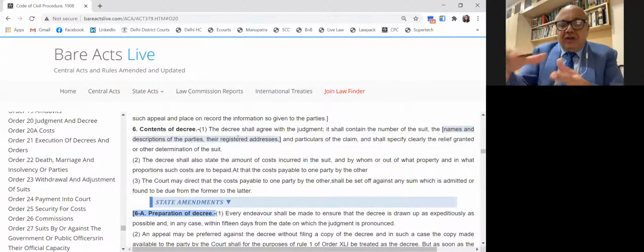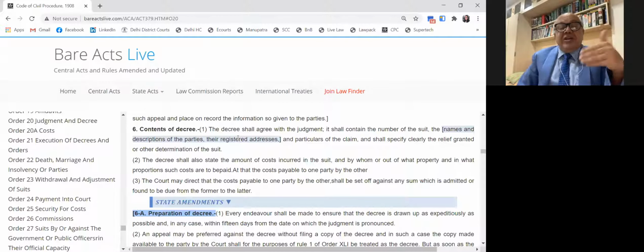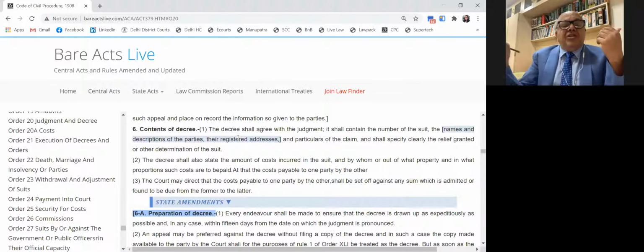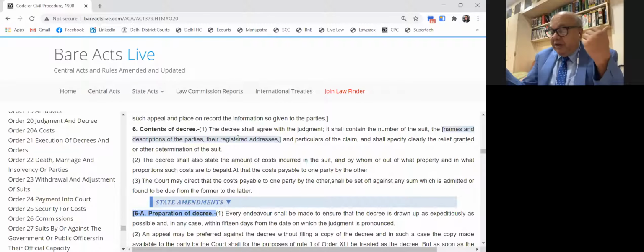Before that, I will run through the provisions of Order 20 Rule 6, which says what the decree must contain. Number 1, it should contain the suit number. Each court at the time of filing of the suit in the city of Bombay initially gives a lodging number. Lodging number is given for removal of objection. After the removal of objection, they will confirm that the proper court fees has been paid, that the plaintiff has removed all the objection. A proper suit number is given. That suit number must be disclosed in the decree for identification.